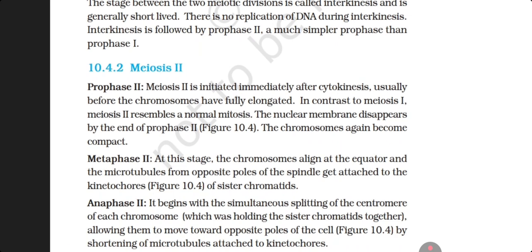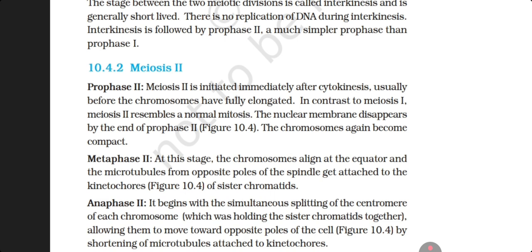Meiosis 2, prophase 2. Meiosis 2 is initiated immediately after the cytokinesis, usually before the chromosomes have fully elongated. In contrast to meiosis 1, meiosis 2 resembles normal mitosis. The nuclear membrane disappears by the end of prophase 2, figure 10.4. The chromosomes again become compact.